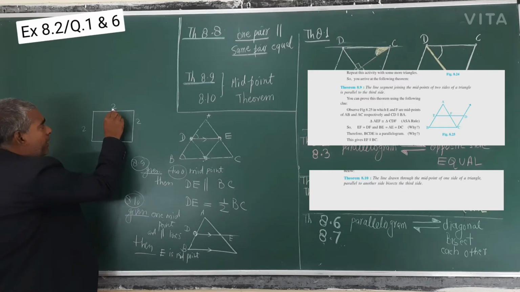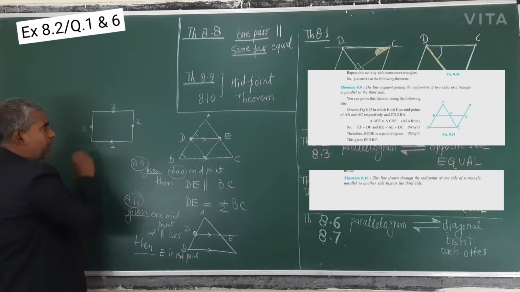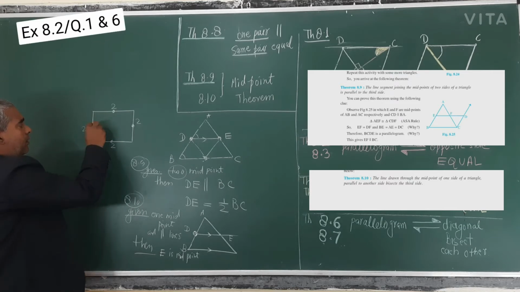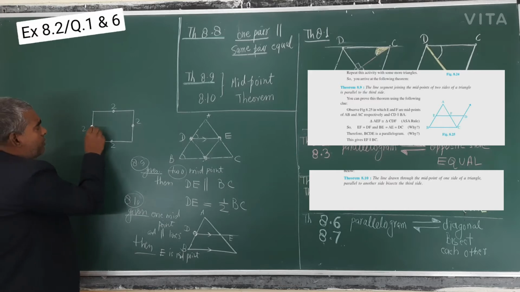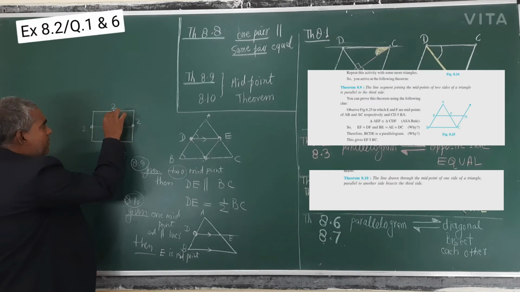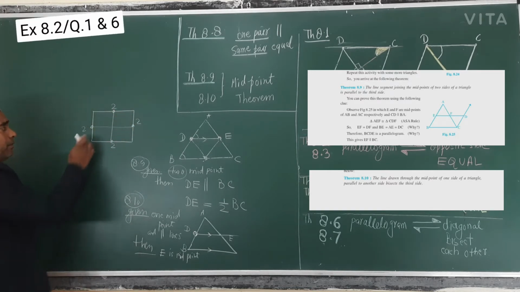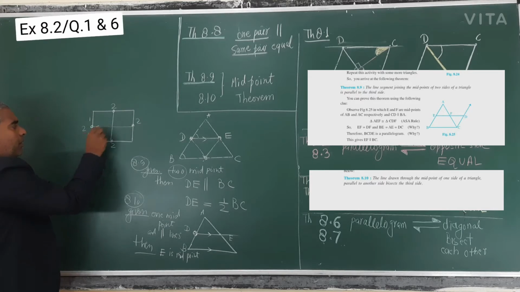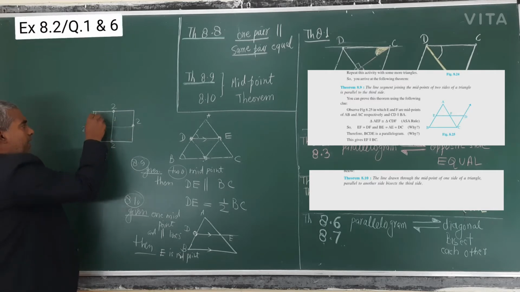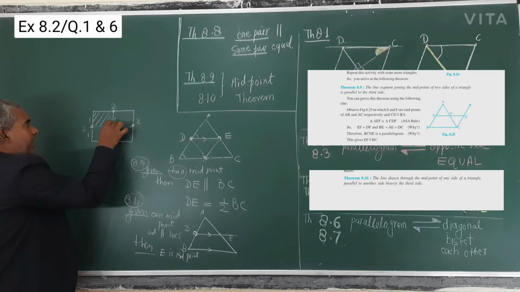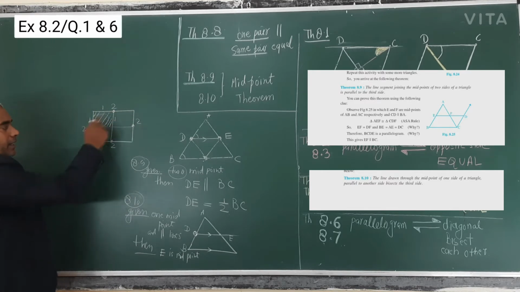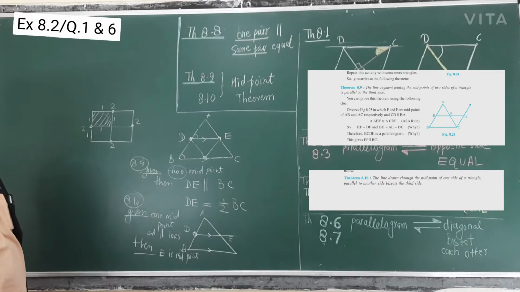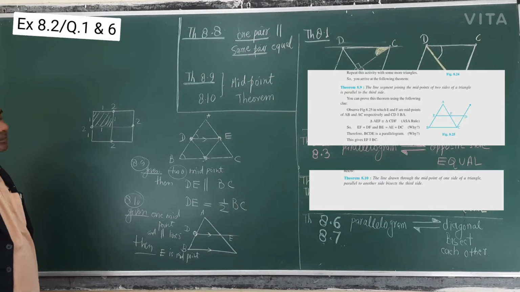If I take the midpoints, here midpoint, this midpoint, this midpoint, this midpoint, and join like this, each side is 1, 1, 1, 1. This is also a square, 1, 1, 1, 1. But the area is 1/4.